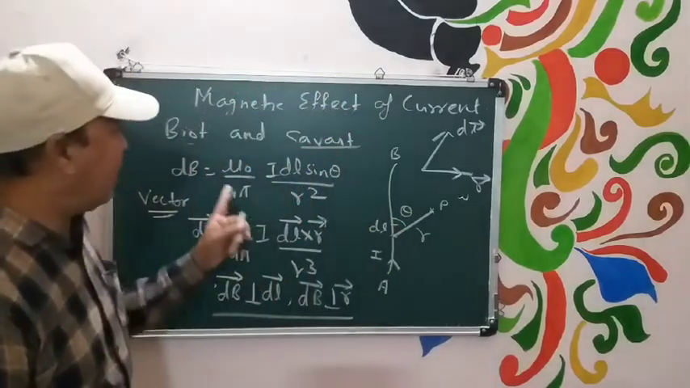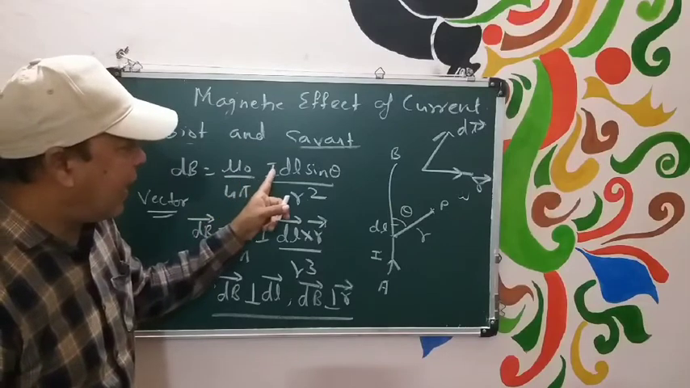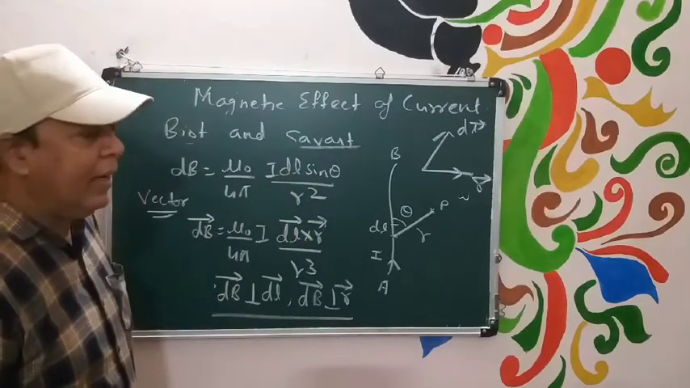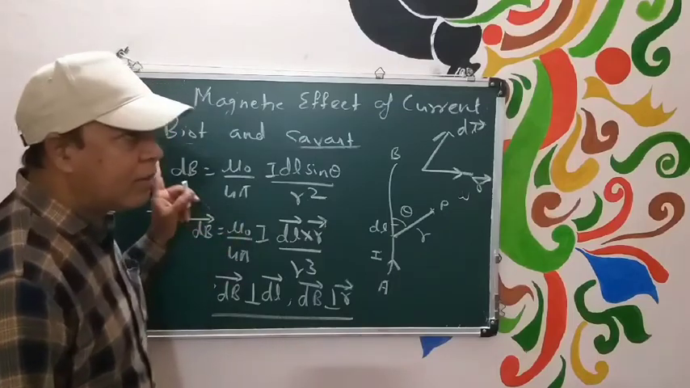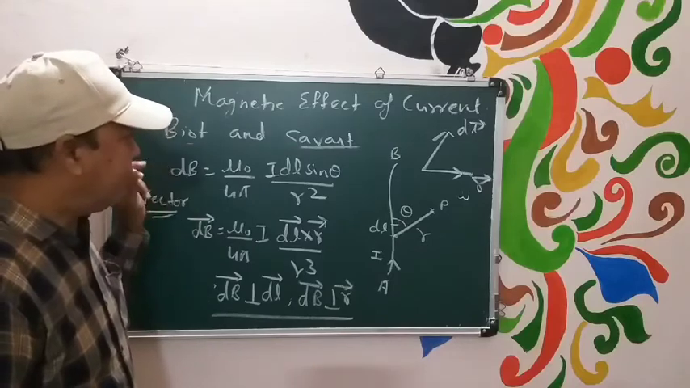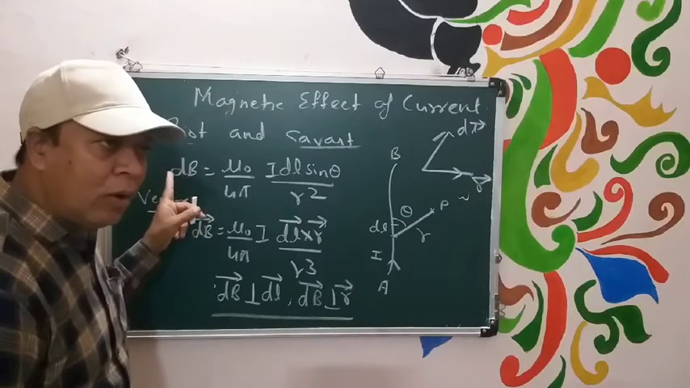So by Biot-Savart's law, what we are getting, dB is equal to mu naught upon 4 pi I dl sin theta divided by r square. This is the value of dB. Okay. So now for a small element, you have to find the value of dB.